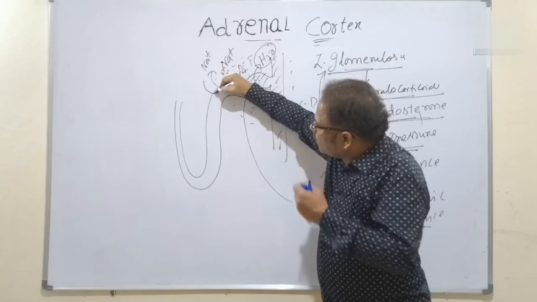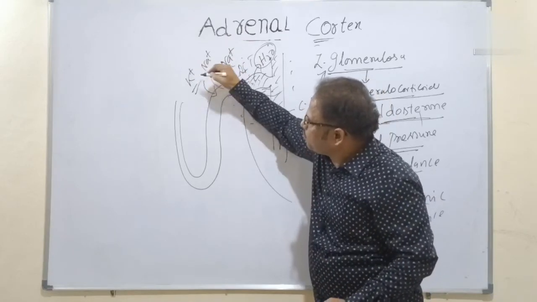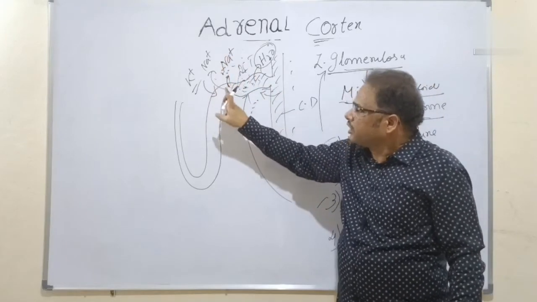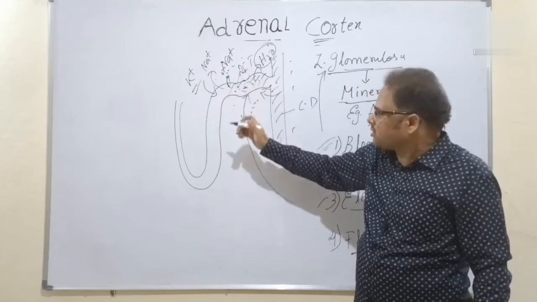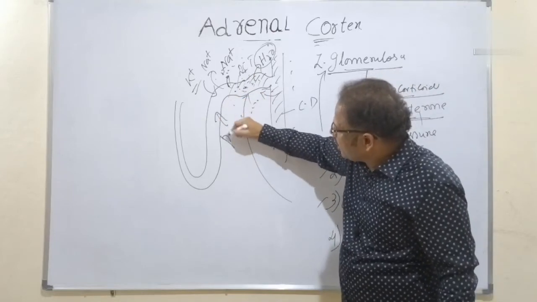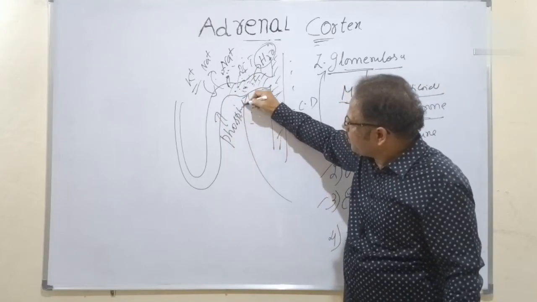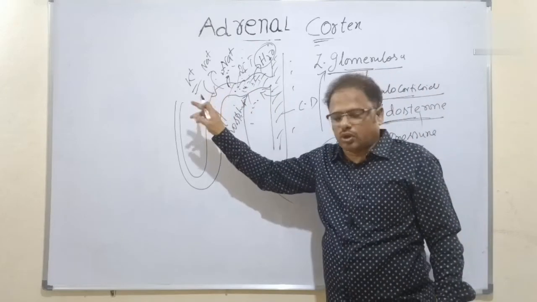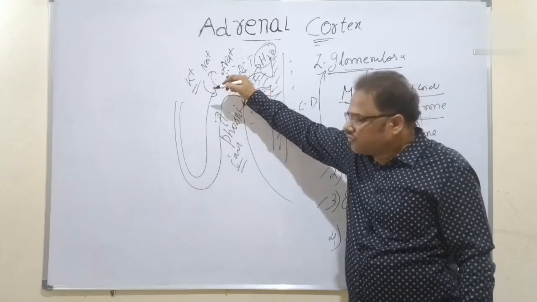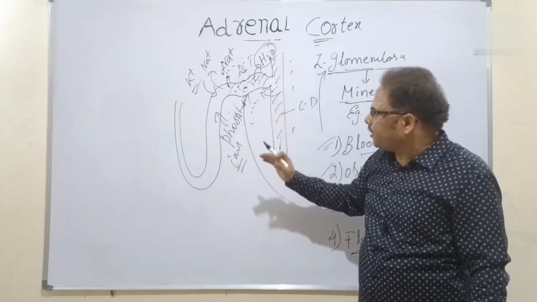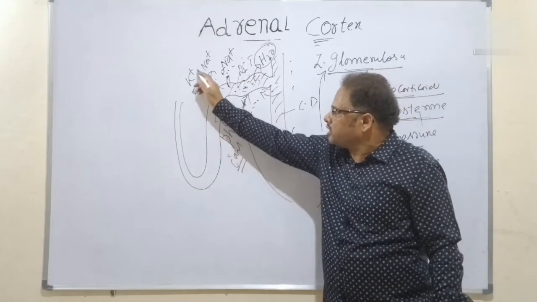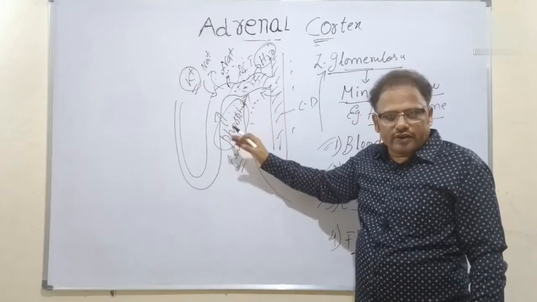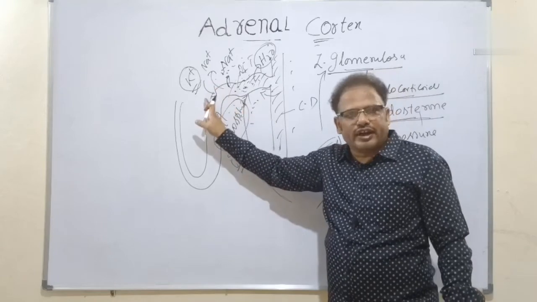Similarly, what is sent into the filtrate? Potassium ions. Potassium ions are secreted from the interstitium into the filtrate. Likewise, the phosphate ions are also secreted, sorry, from the interstitium into the filtrate. So, which ones are secreted from interstitium into the filtrate? One is potassium ion, other is the phosphate ions. Both are secreted from the interstitium into the filtrate.